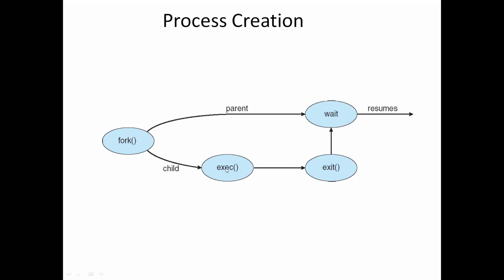With the fork system call, if you create a child process, the child process will have the same program as the parent. If you call the exec system call, that replaces the child process with the new program.